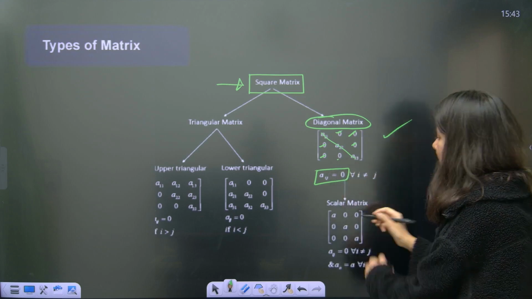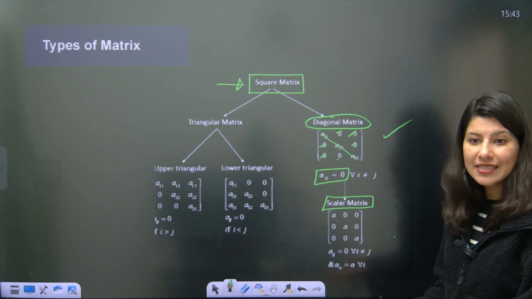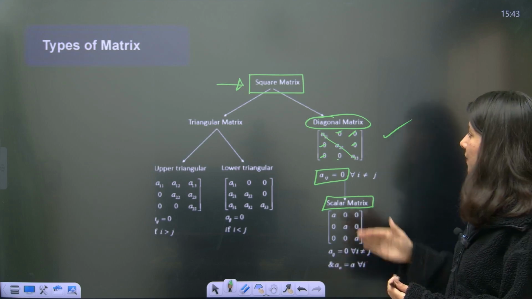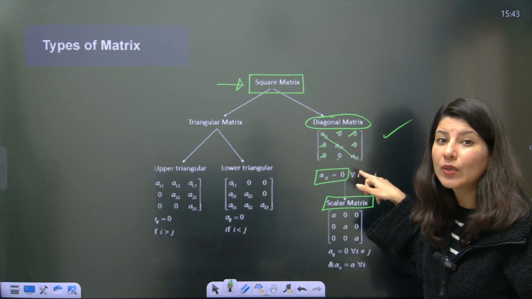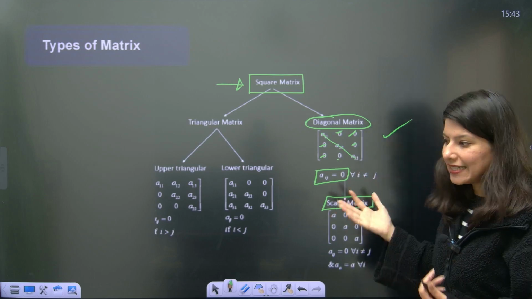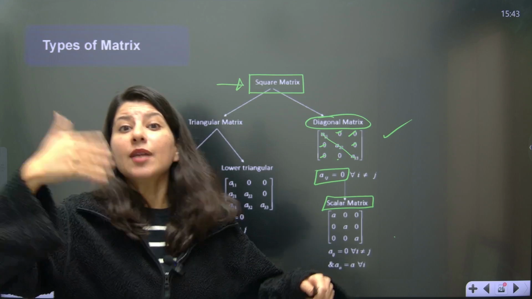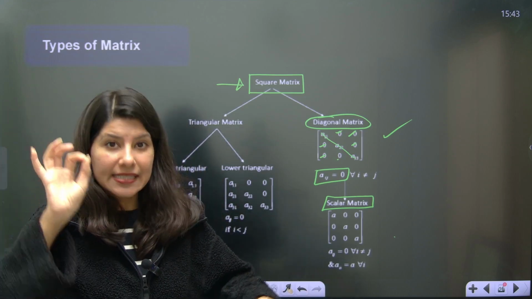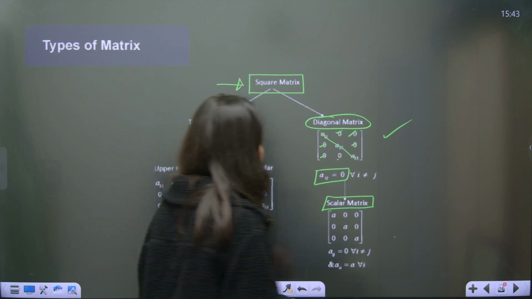Now, here comes the scalar matrix. Now what is a scalar matrix? In a scalar matrix, all the diagonal elements become equal. Okay. Obviously, the definition is the same. Scalar matrix is a type of diagonal matrix. Understand? Scalar matrix is a type of diagonal matrix.